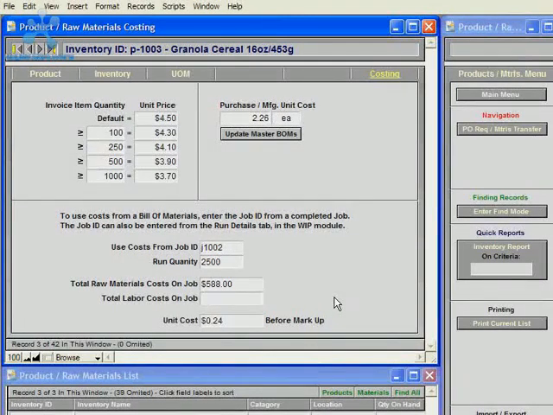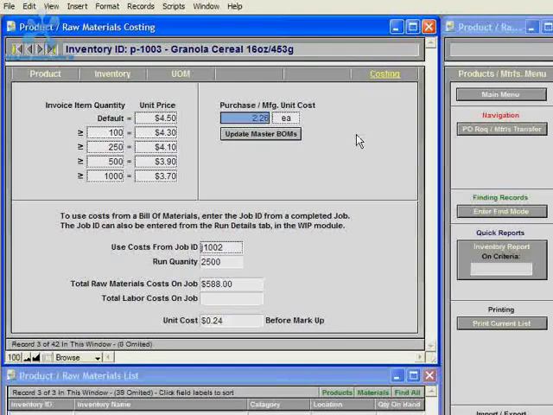onto employee time cards. And then it'll divide those costs by the run quantity to give you a unit cost. And then that unit cost can be entered into the unit cost field, and also the purchase price can be entered into this unit cost field for purchased items.